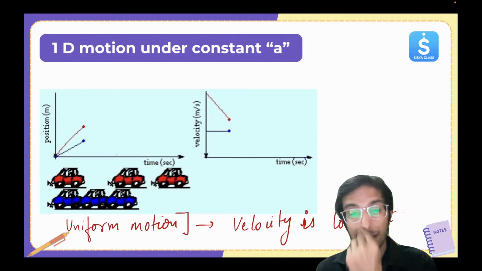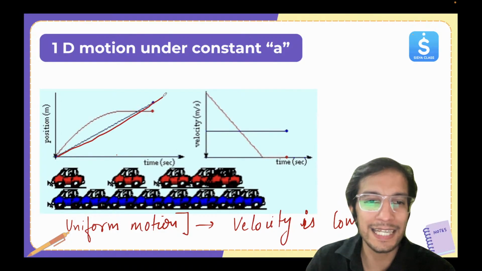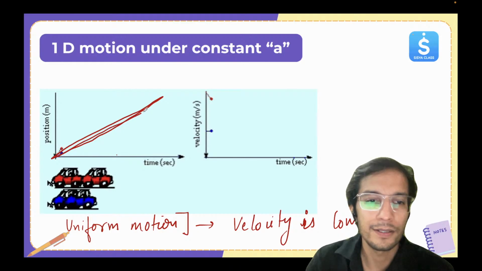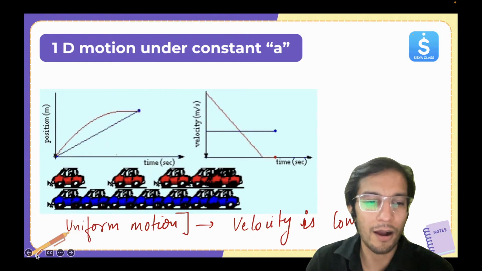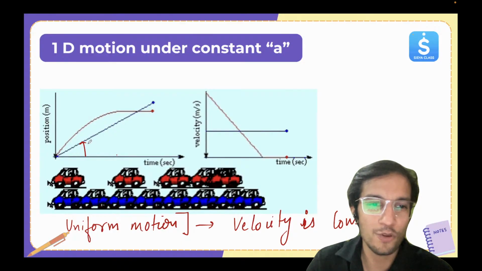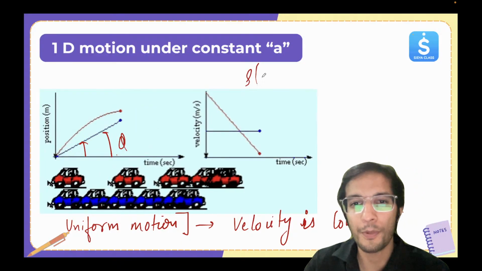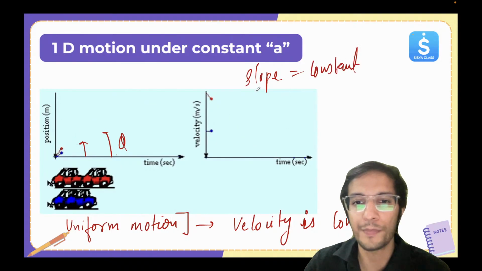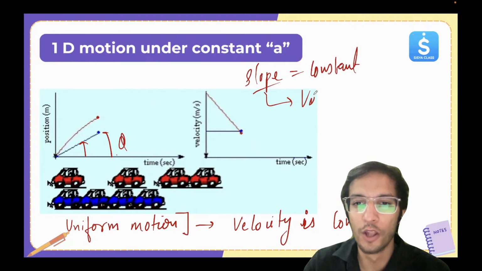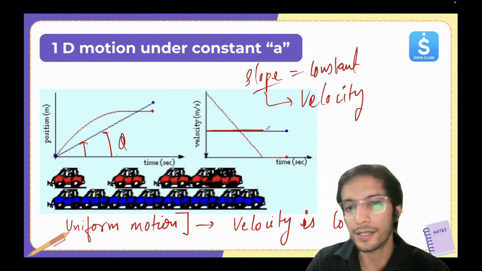Okay, velocity is constant. Here you can see the slope of the ST graph is constant. The angle theta is always the same, so the slope here is constant. And what does the slope represent for the ST graph? That's velocity. And that's why velocity is constant.